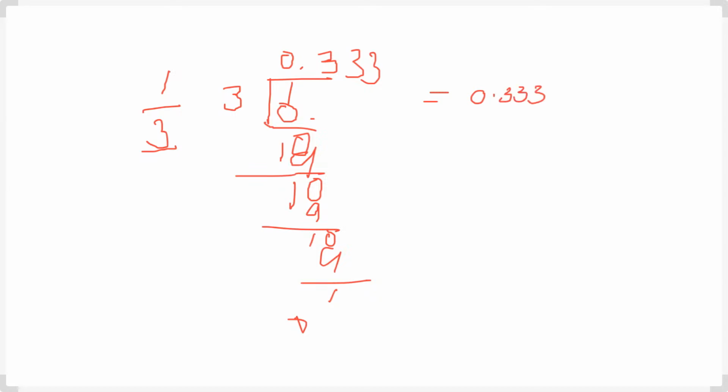0.333 dot dot dot. In this way, when you put some dots, you think all the numbers are the same as before, meaning 333. So you can write it easily as 0.3 bar. Here is the 0.3 bar. So it is easy for you to solve.